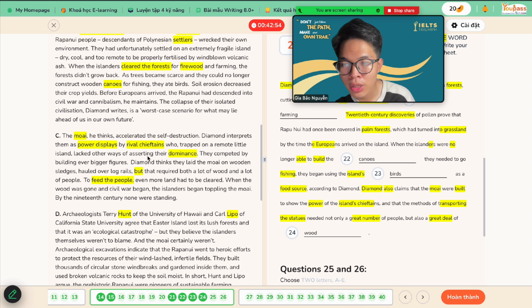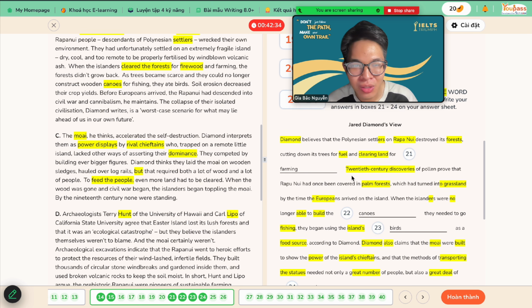When the wood was gone and civil war began, the islanders began toppling the moai. What does it mean, toppling? I don't get it, right? By the 19th century, none was standing. Are they eating the island? Are they eating the statues? I'm not so sure about that, right?